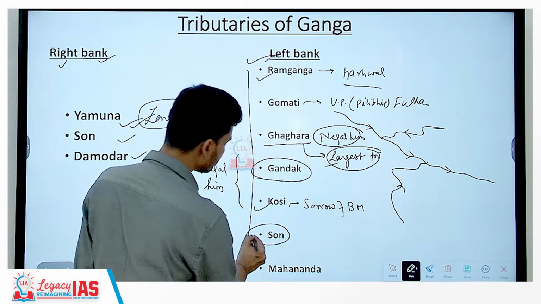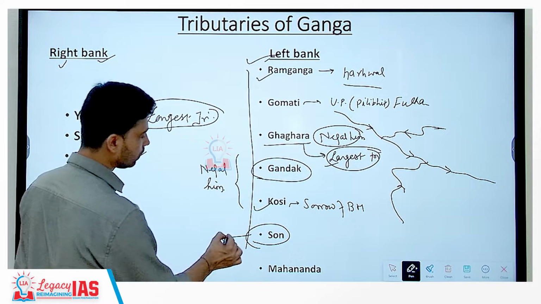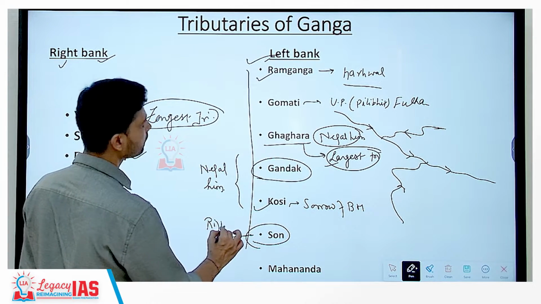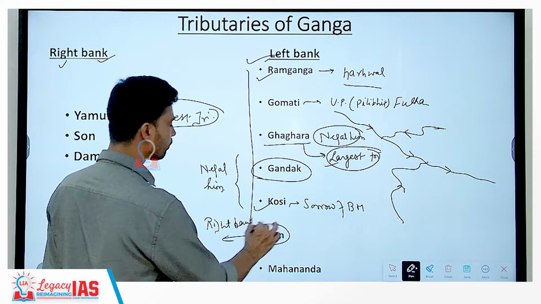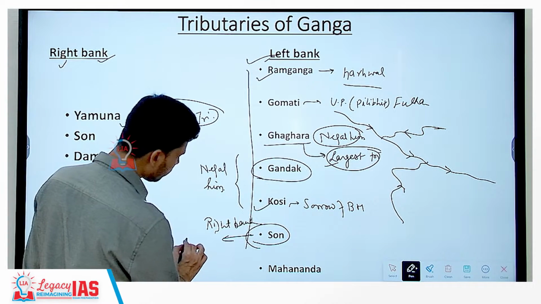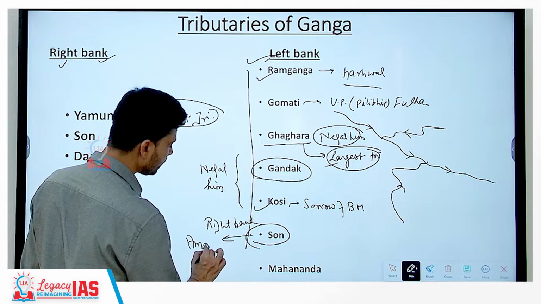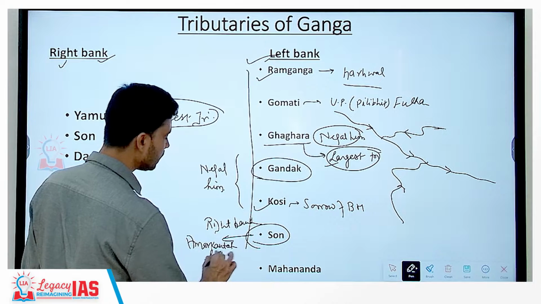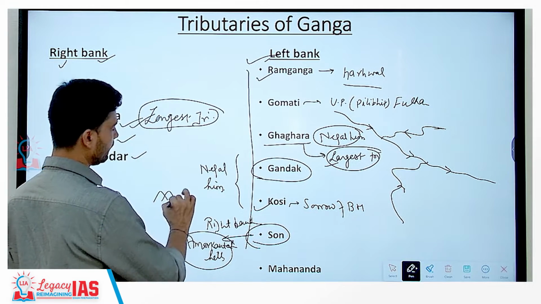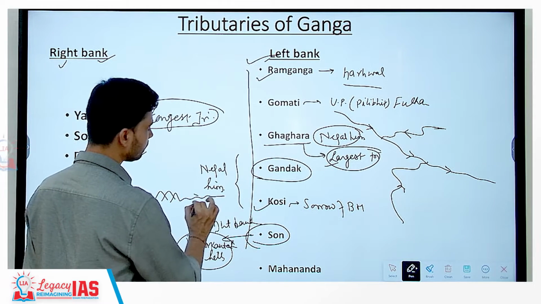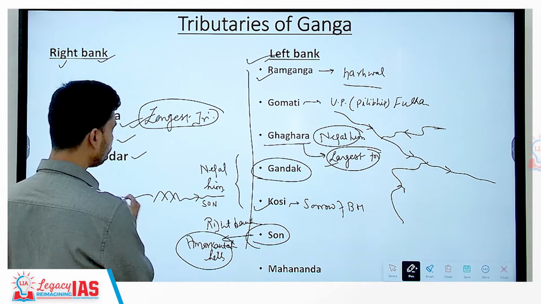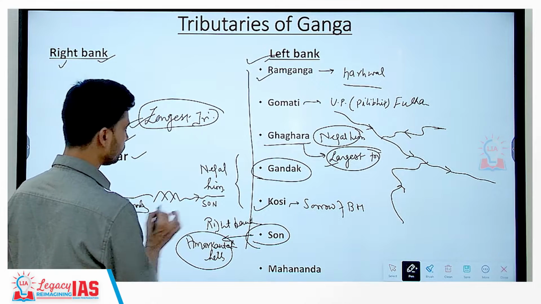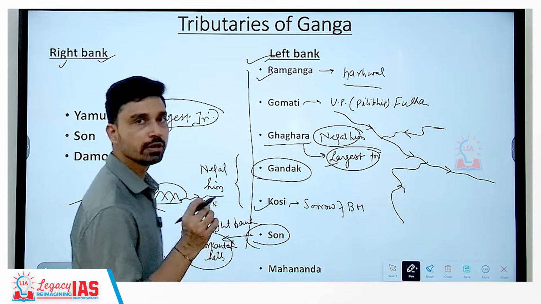Then, as we have discussed before, the Son River that it receives is basically a right bank tributary. Here we have written it in the left bank. Son is an example of a right bank tributary, and the Son River originates from a central Indian hill called the Amarkantak Hills. Actually, from the Amarkantak Hills, 2 rivers originate. One river flows to the east, that is river Son, and one river flows to the west, which we will discuss later, it is river Narmada. So, Amarkantak Hills is in the state of Madhya Pradesh.